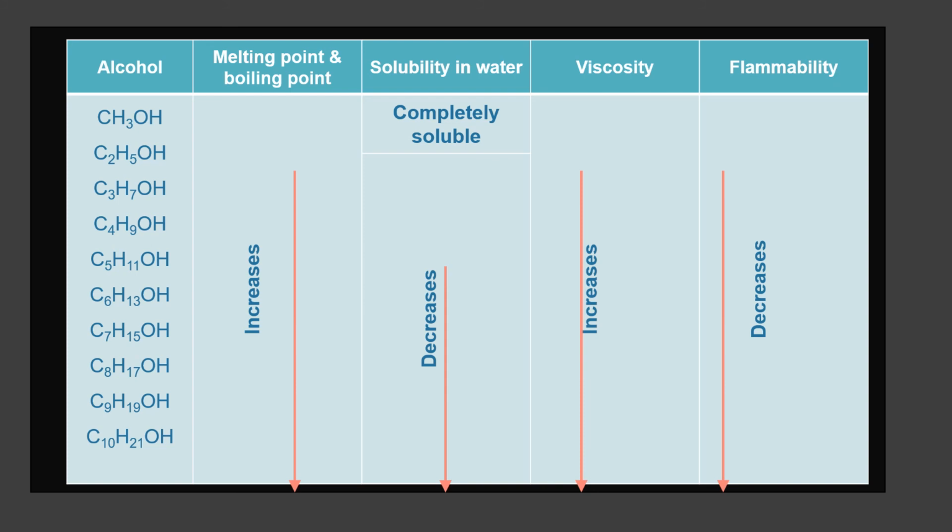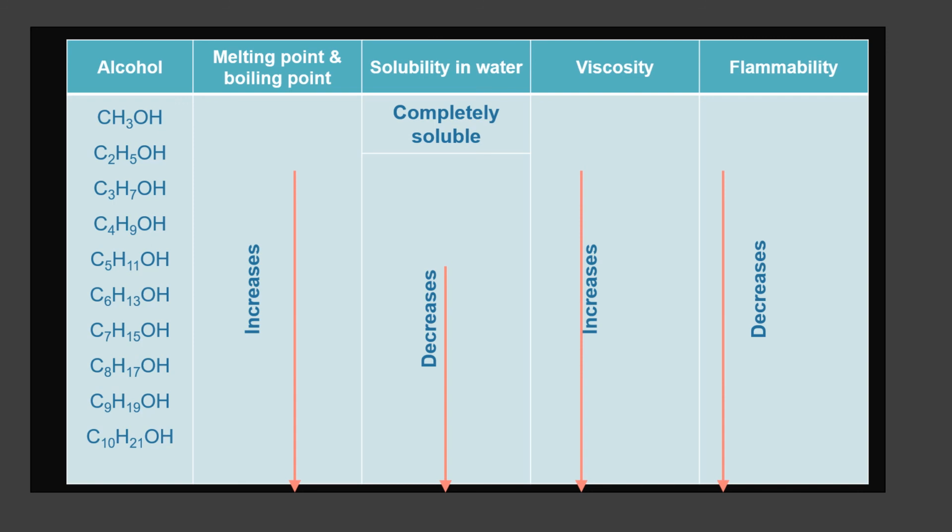Then viscosity. When carbon chain length increases, viscosity also increases. Why? Same reason: carbon chain length increases means strength of intermolecular force increases, so molecules get tangled up with one another. Clear? Next, flammability decreases when carbon chain length increases.